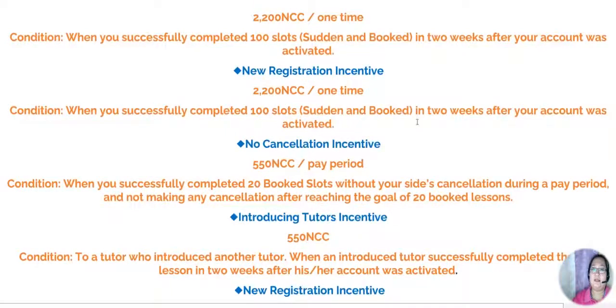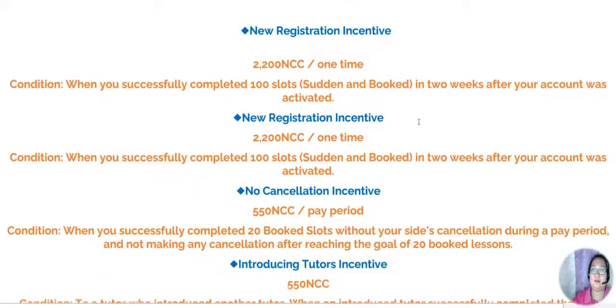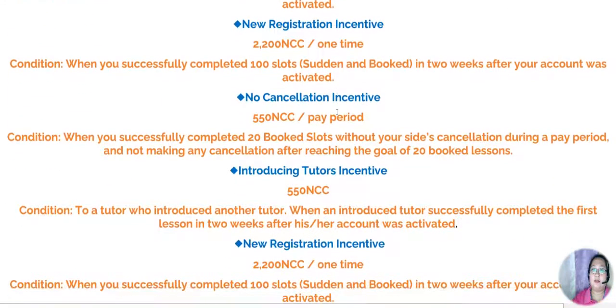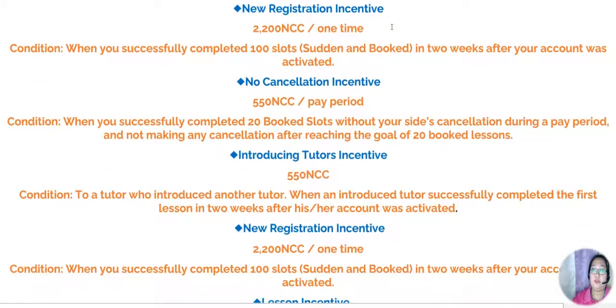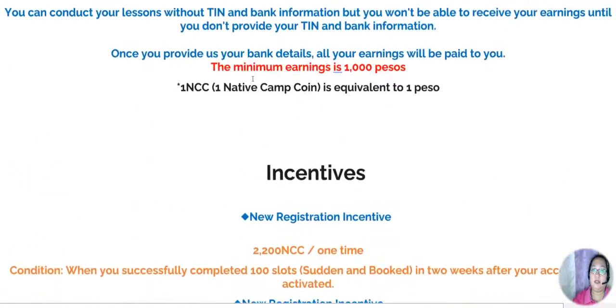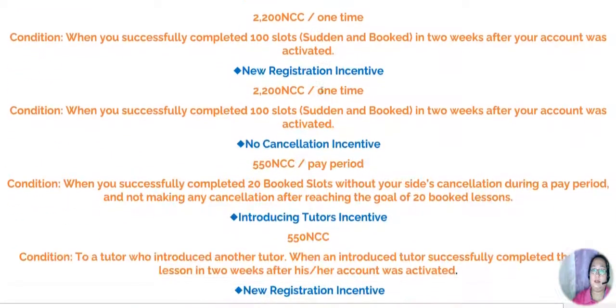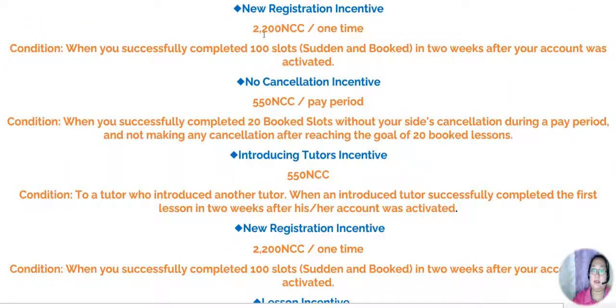Alright, so let's talk about them one by one. So I double up this one. Okay, but anyway, let's talk about the new registration incentive. So you can have this 2,200 Nativecamp coin. This is what I mentioned earlier. The Nativecamp coin, okay, that's equivalent to 2,200 Philippine pesos.